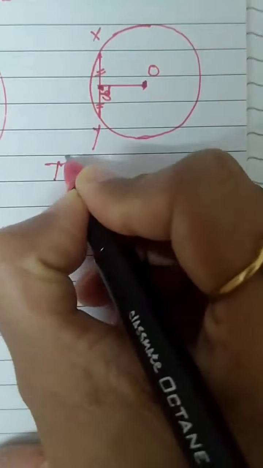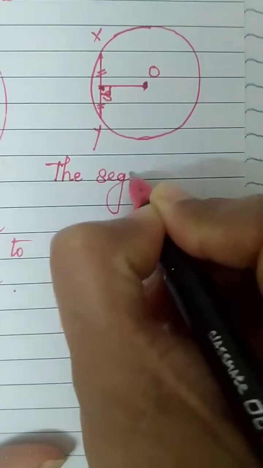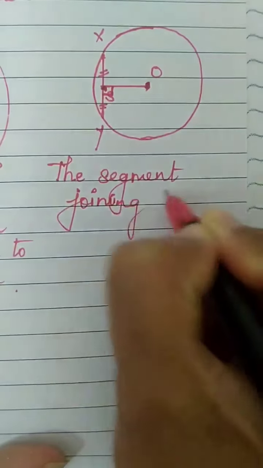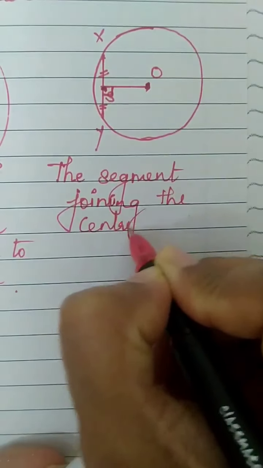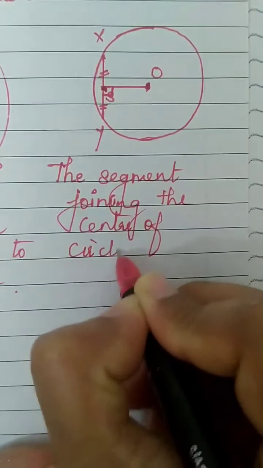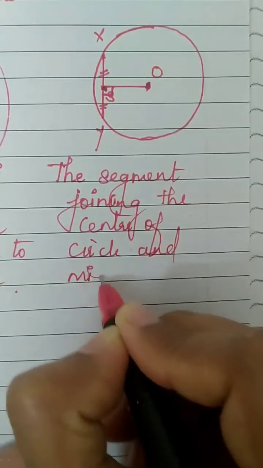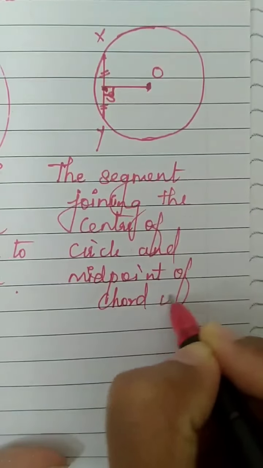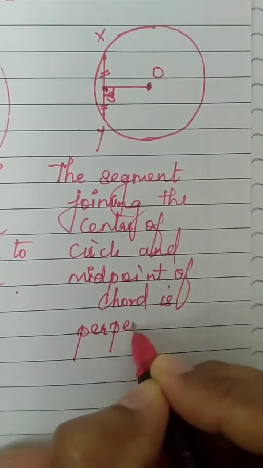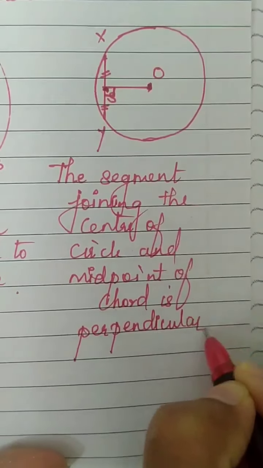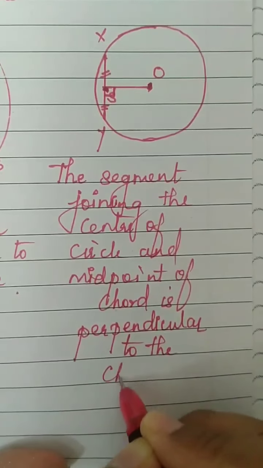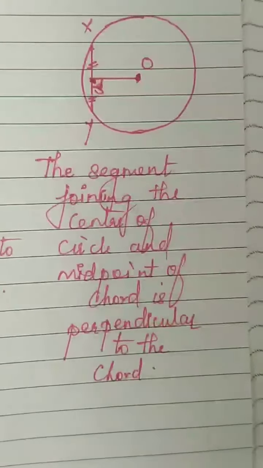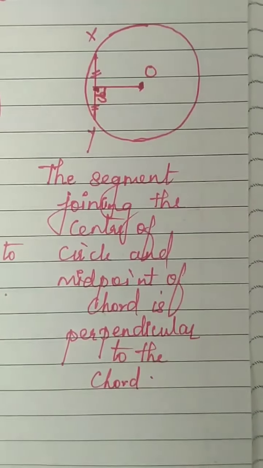So how will you write the property number 2 statement? The segment joining what to what? The segment joining the, first is center of the circle. The segment joining the center of circle and the second, what was it? Midpoint of chord. Midpoint of chord is perpendicular to the chord. Is perpendicular to the chord. Okay? This is the second property. That's it. Only two properties you have to learn in this chapter.